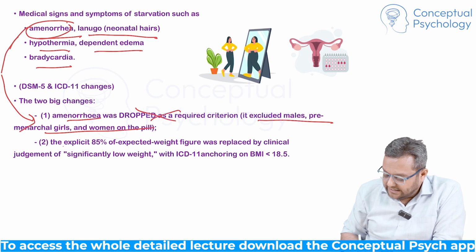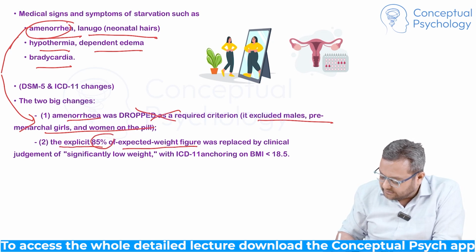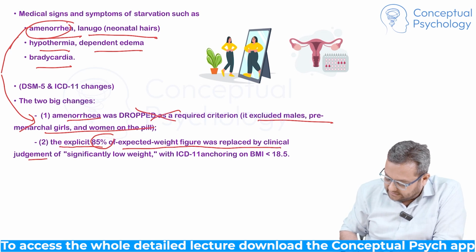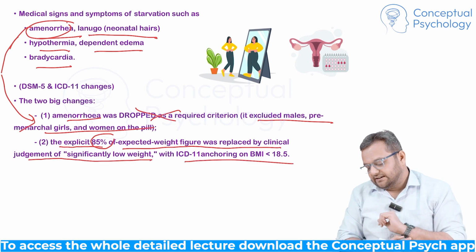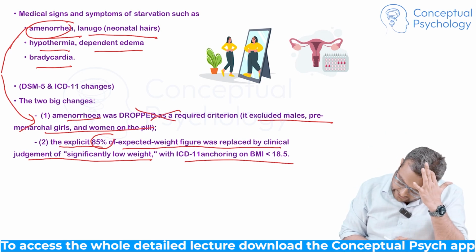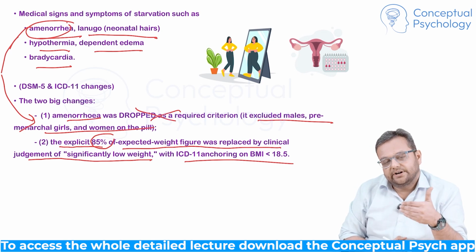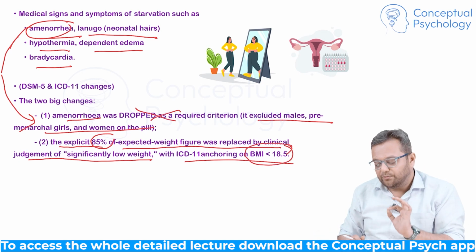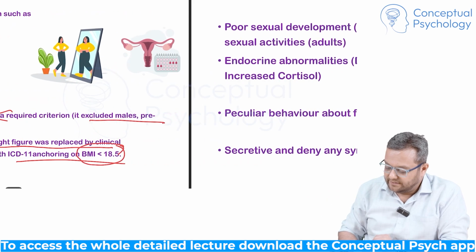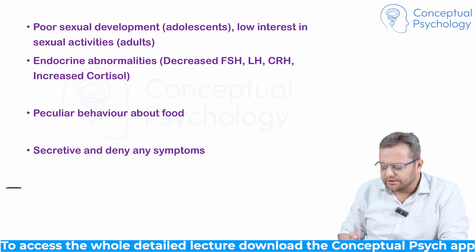And the second one, in DSM, there was an explicit criteria of 85% of the expected weight by clinical judgment, right? So they had this criteria that the weight should be less than 85% of expected weight to call it low, but that has been removed, and basically they have focused on a specific BMI of 18.5 kg per meter square, right?